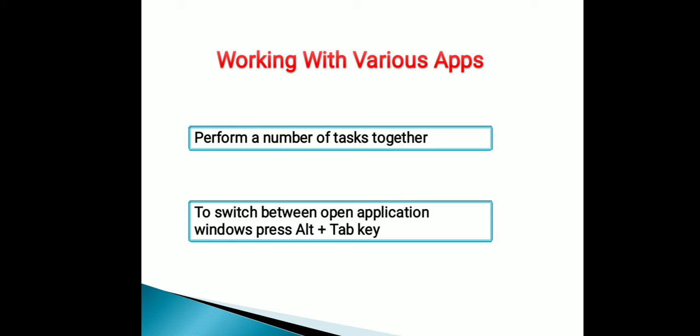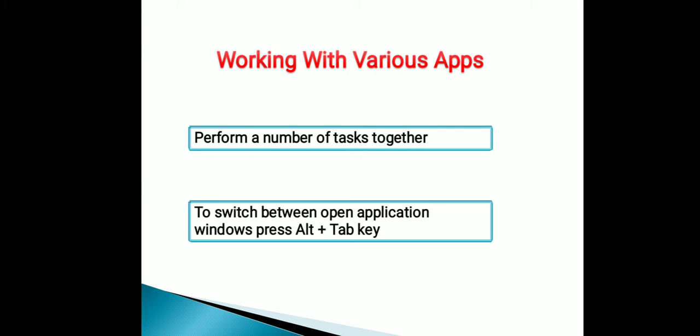Then right click on the empty part of the taskbar, and a shortcut menu appears. Then click on the show windows side by side option. Thereafter, your application windows will appear side by side on the screen.